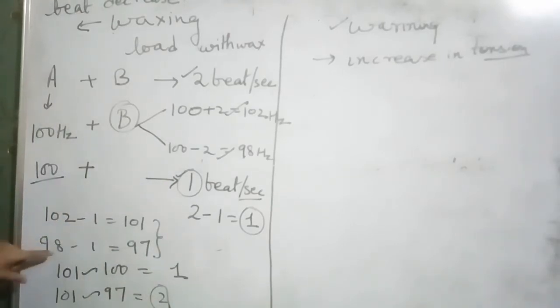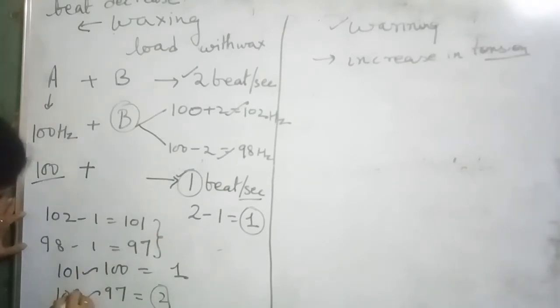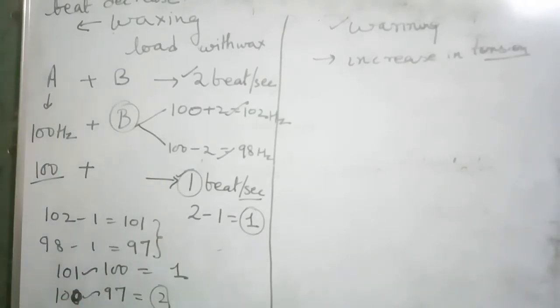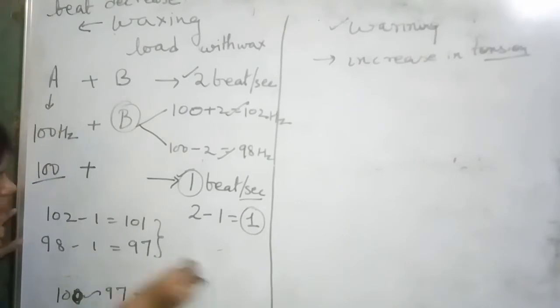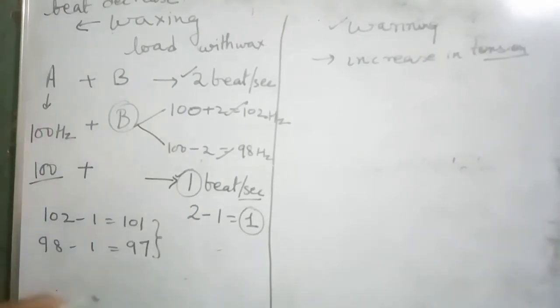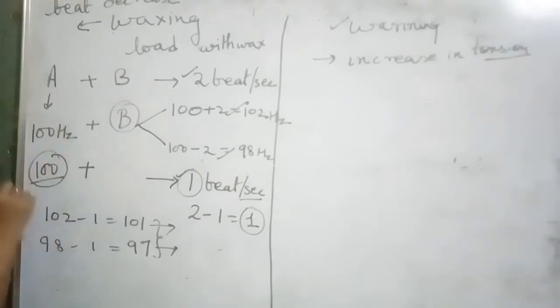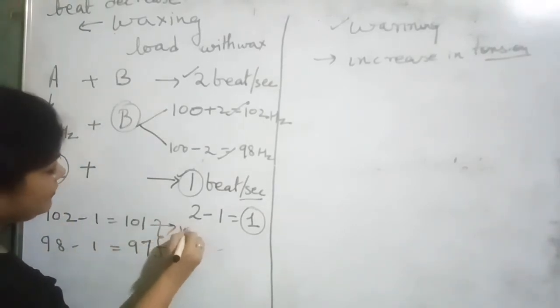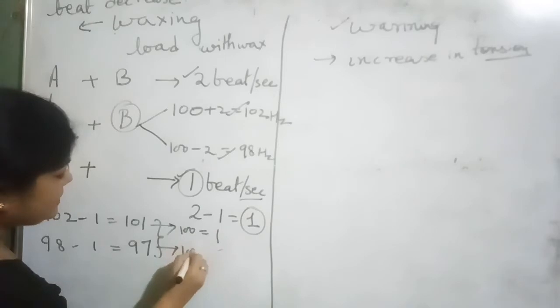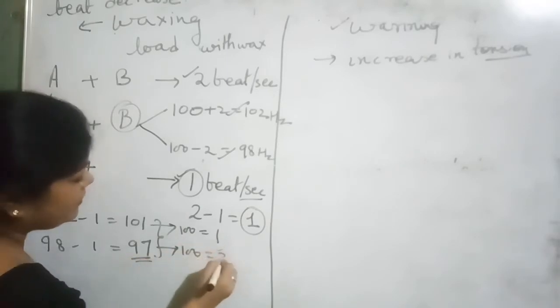Or you just do 100 minus 97. I want to say that you take the difference of these two with the original frequency of A. That is, when we subtract 101 from 100, we get 1. When we subtract it from 97, we get 3.